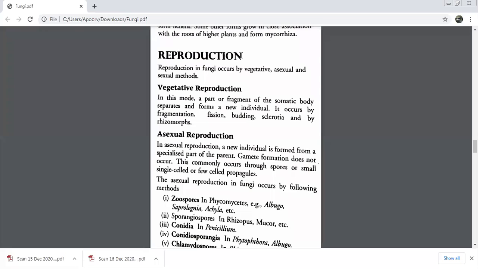Budding, you've already done. You must have drawn diagrams also in 9th or 10th. Budding in hydra. Budding is one form where a new organism develops from an outgrowth. Good. There is an outgrowth in a mature cell, and then it separates out and a new individual grows from it.